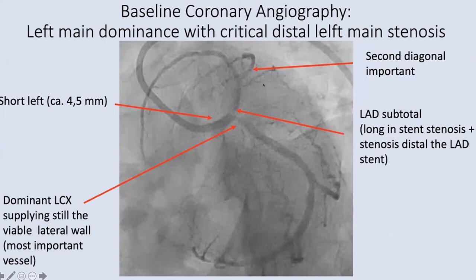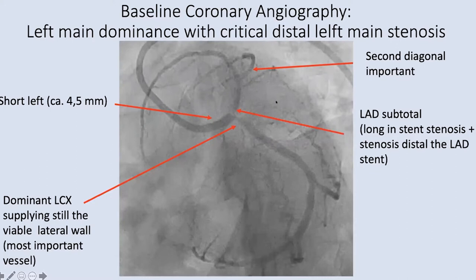There are two diagonal branches. The second one is a bit larger. They should, from my perspective, be kept open. And there is a huge dominant LCx with subtotal stenosis. We saw after the first presentation there was some compression of the ostial circumflex.